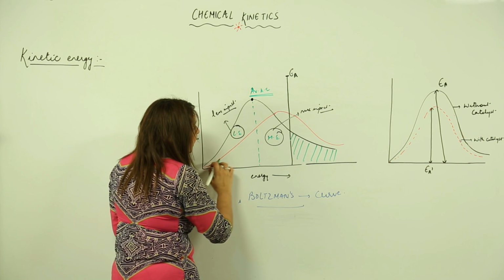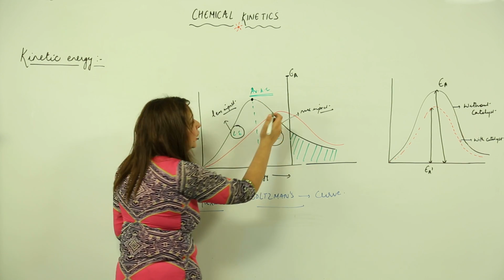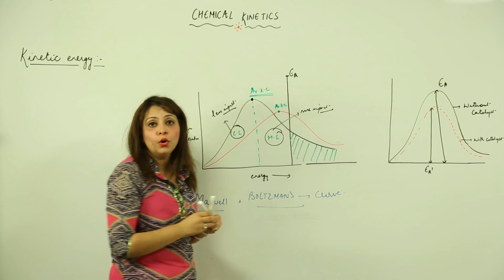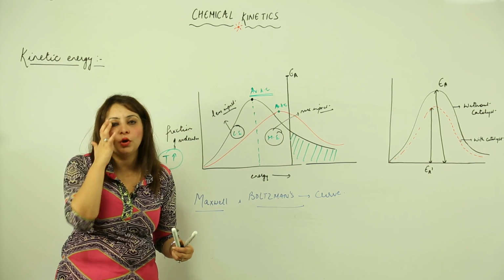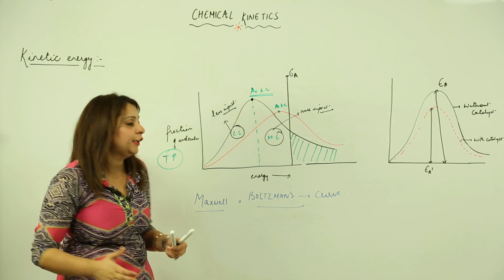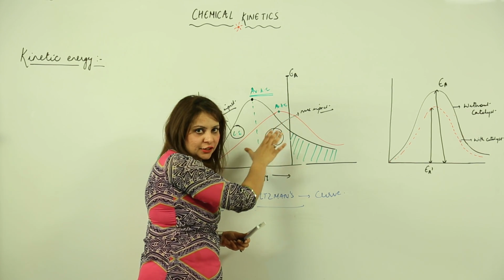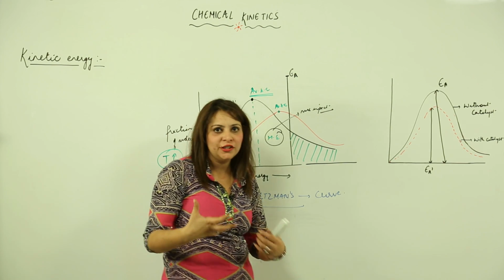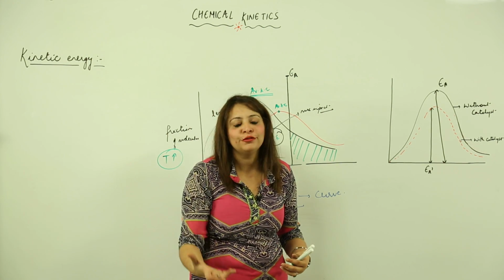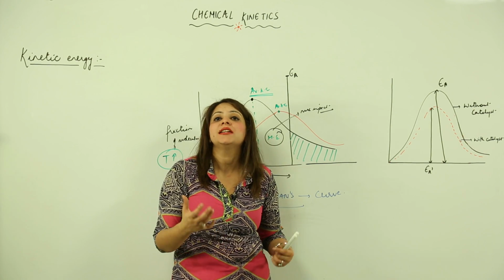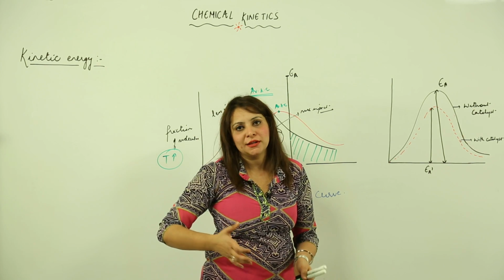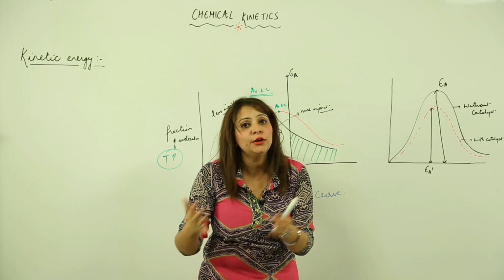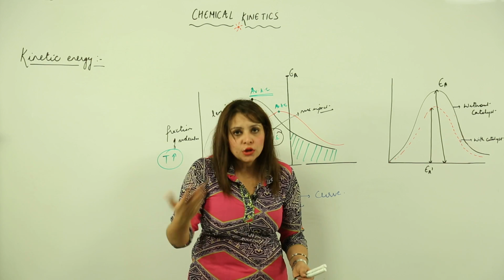So that means this graph just lowers down, and this is the average kinetic energy now. So that means many of the reactant molecules have got the energy corresponding to this average kinetic energy, right? For example, suppose I am your teacher and I am putting up a test for you, and I say that passing marks are 30. If I make the passing marks 30, suppose 3 children pass, but if I reduce the marks from 30 to 20, that means more students will pass, right?